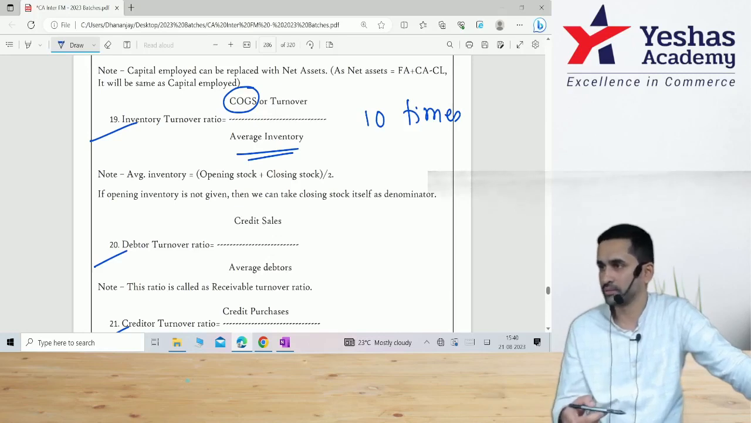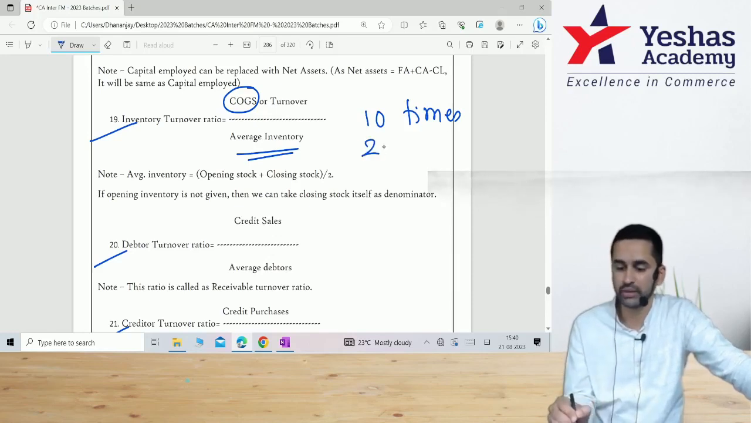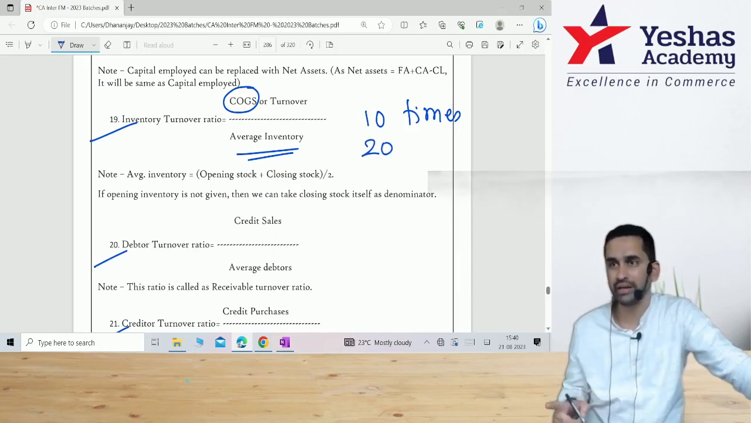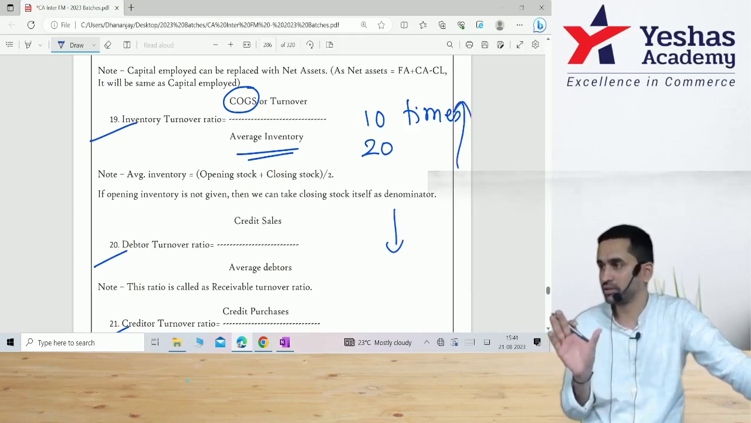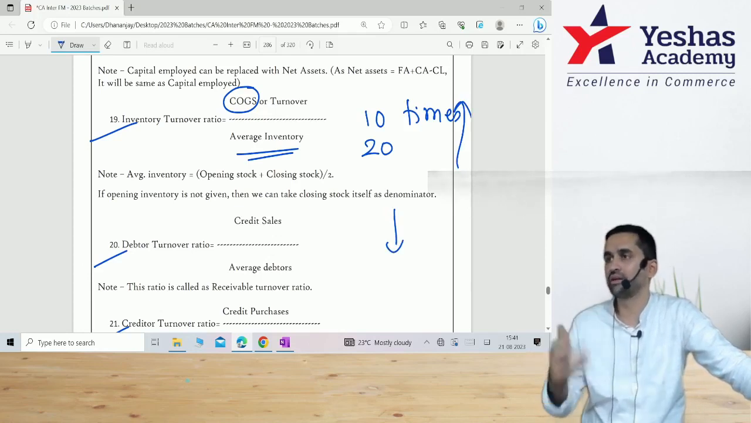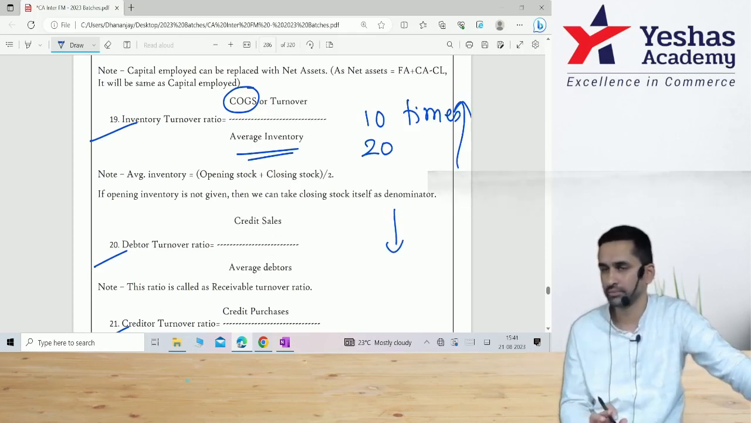If you do 360 days by 10, that is 36 days, the time period for which you are keeping inventory with you. If 10 becomes 20, then 360 by 20 becomes 18. That means you're keeping inventory with you only for 18 days. The higher the number, the lesser the period for which you keep the inventory. Indirectly saying inventory is moving very, very fast.